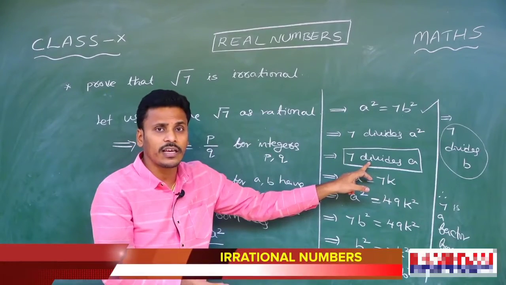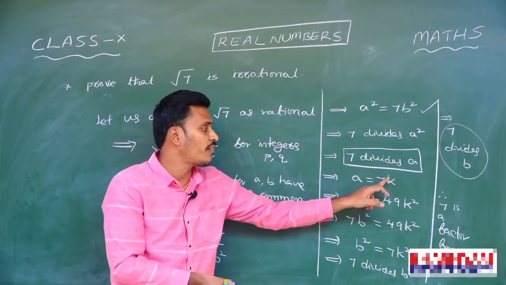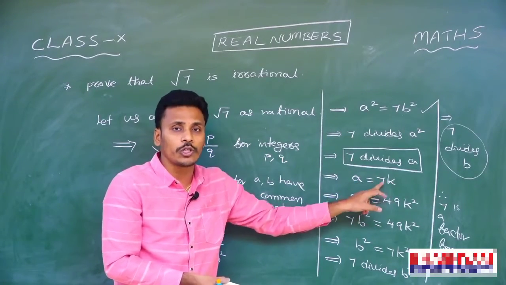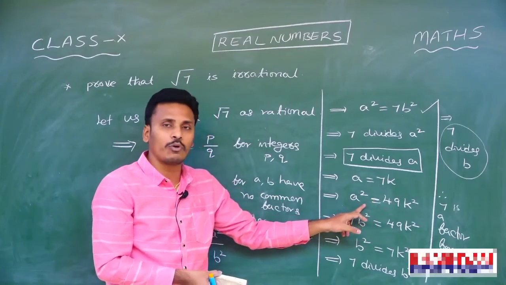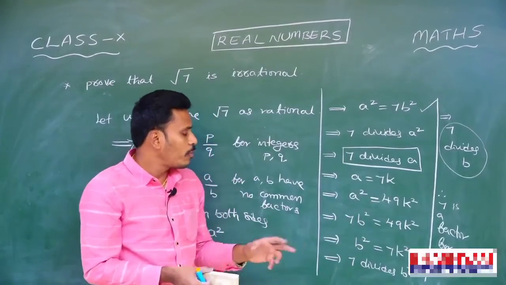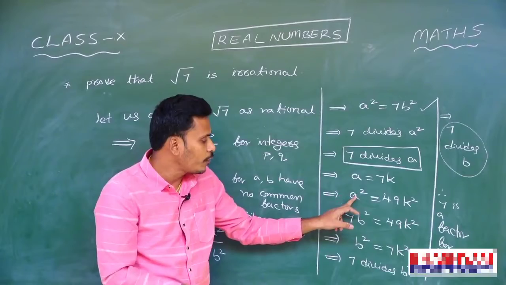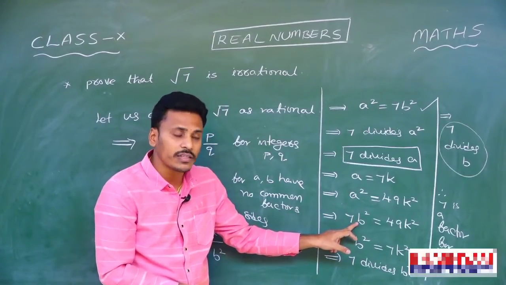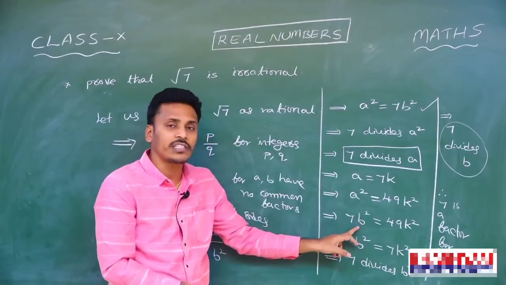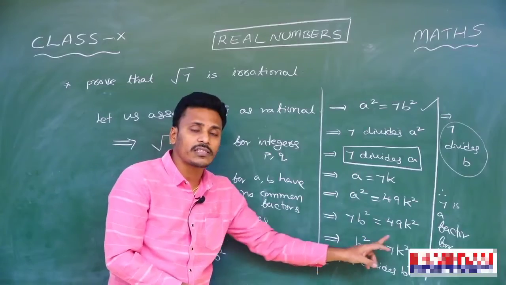And since 7 divides a, again we write a as a multiple of 7. So a is equal to 7 into something, and here I am taking that value as k, so a is equal to 7k. Now squaring on both sides, a square is 49k square. To establish a contradiction, I rewrite a square as 7b square, and you will get that 7b square is equal to 49k square. Here I am using this statement in replacing a square. So 7b square is 49k square. See, b square is 7k square.